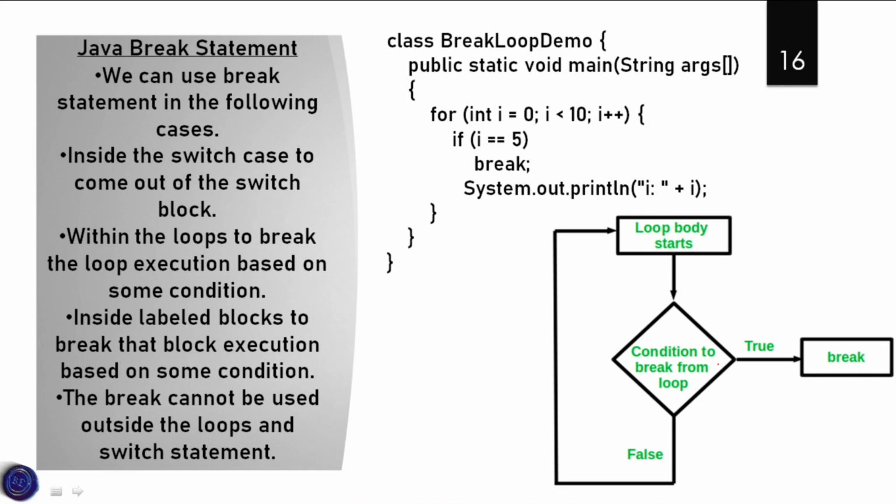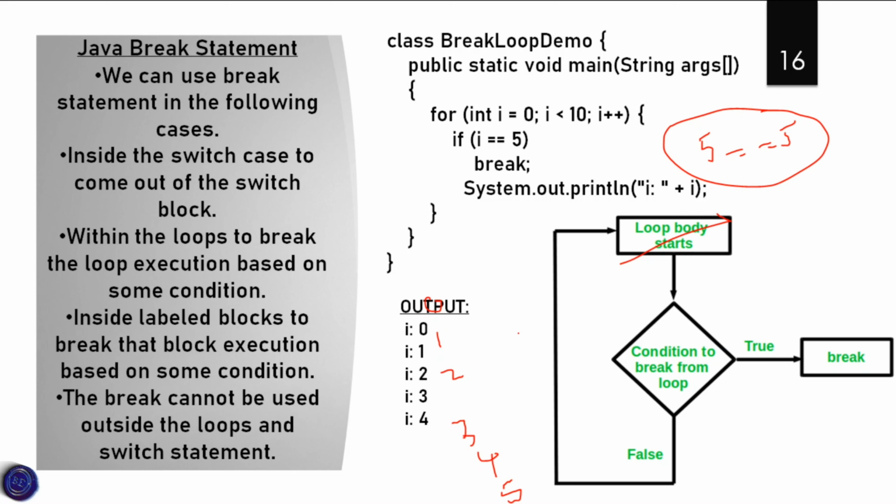So here is a small example. For i equals 0, i less than 10, i plus plus, if i double equals 5, that means when i equals 5, the break statement works because the condition is true. At that position the loop is stopped, and we print the i values: first 0, after that 1, 2, 3, 4, 5. At 5 the loop is stopped. In this way the break statement works.